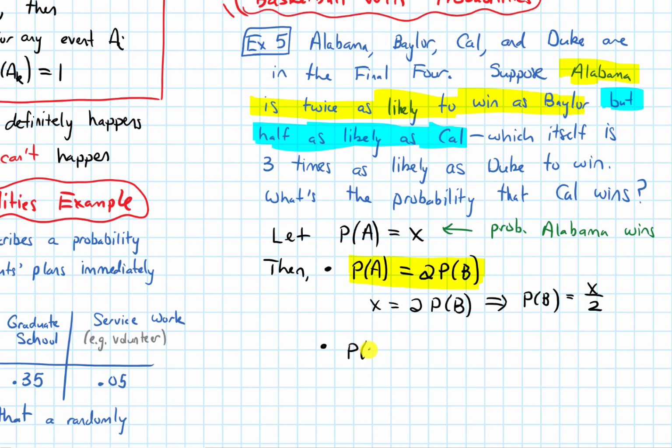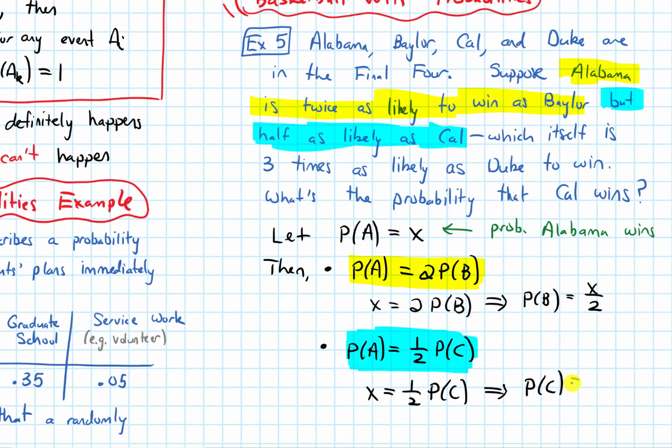The probability of A is equal to 1/2 of the probability of Cal winning. That is my equation here. Let's highlight that in blue. The probability of A winning we said was X. So we have X equals 1/2 times the probability of Cal winning. I can multiply both sides by 2 to get rid of that 1/2, and that gives me the probability of C winning is 2X.